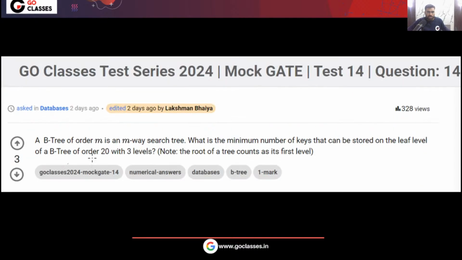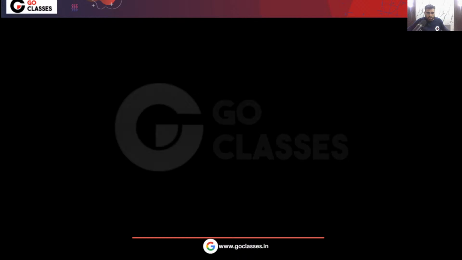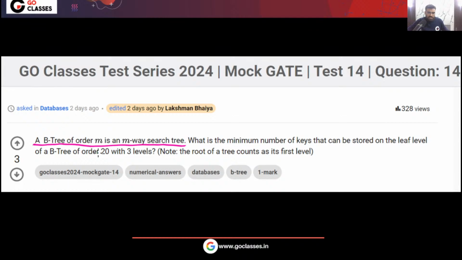Now let's solve this question. This is a very simple B tree question. A B tree of order M is an M-way search tree. So is the order definition given or not? Please tell me. In this question, is the B tree order definition given or not? Yes, that is given, because a B tree of order M is an M-way search tree. So very simple point.